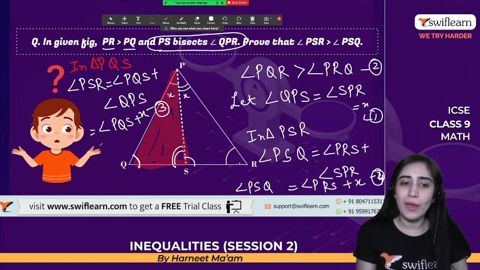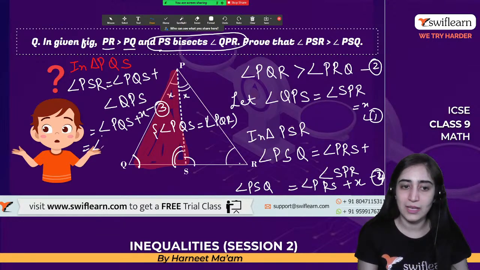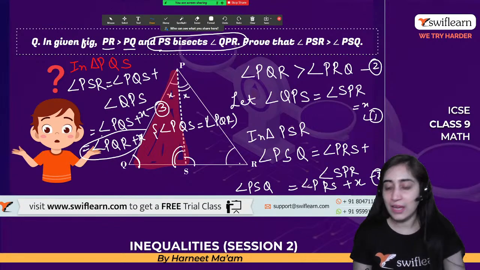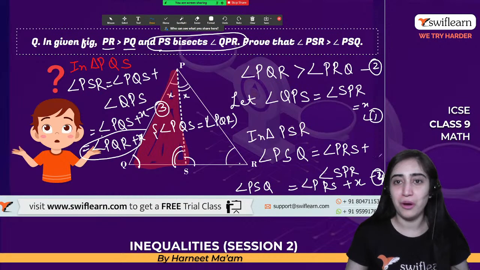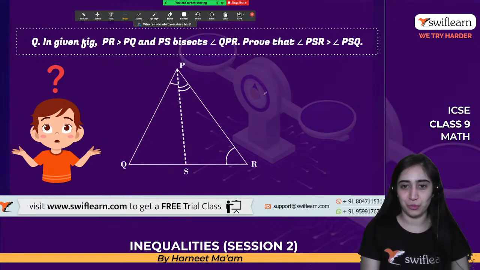Now, when I know that angle PQS is equal to angle PQR, can I write it here? So that means angle PQR plus X. I can do that. Similarly, here also I can do it. So let's use this equation. Let me erase it and get back to what I want to say now. I'll do it this way.